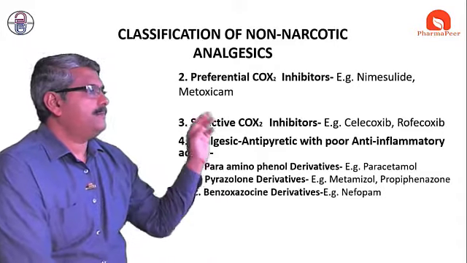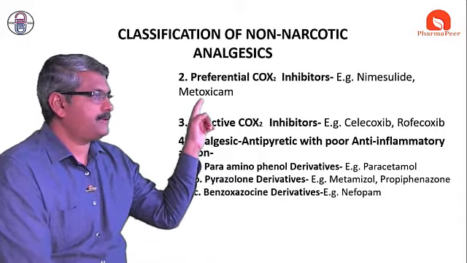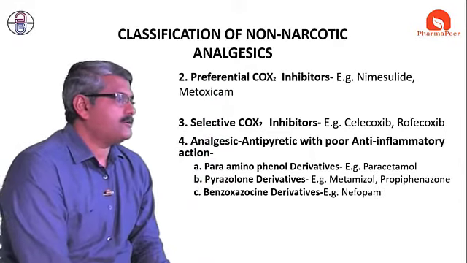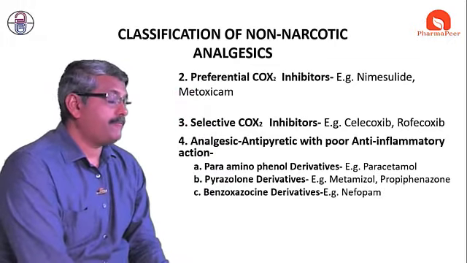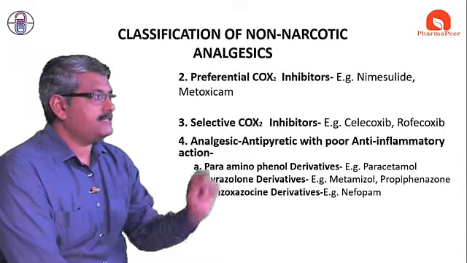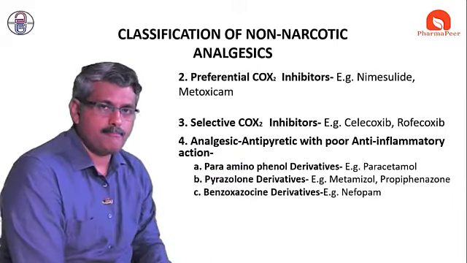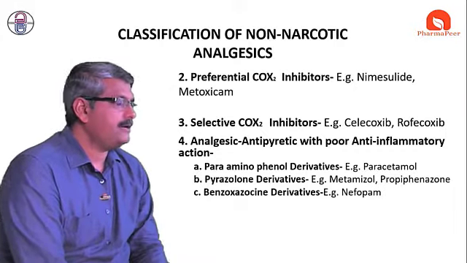Again, there are peripheral preferential COX-2 inhibitors. Preferential COX-2 inhibitors are nimesulide and meloxicam. These are the two that are preferentially COX-2. The third is the selective COX-2 inhibitors, celecoxib and rofecoxib. But nowadays rofecoxib is totally banned. It is not used anywhere in medical treatment.